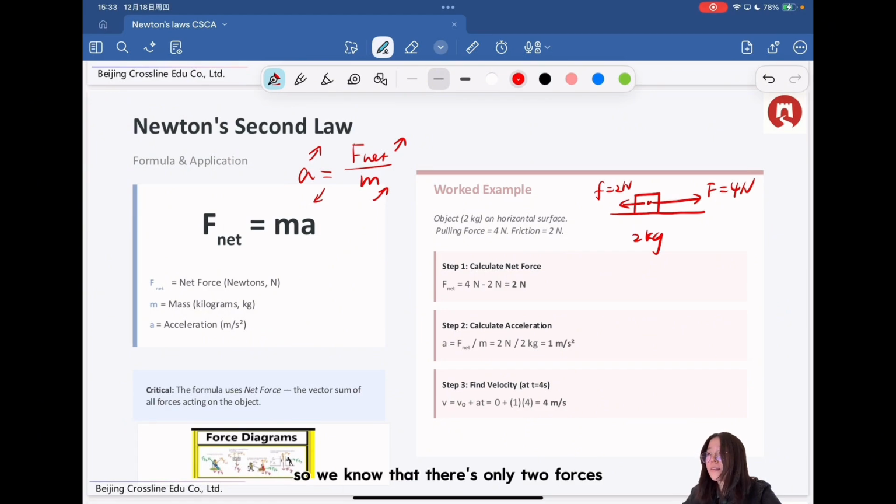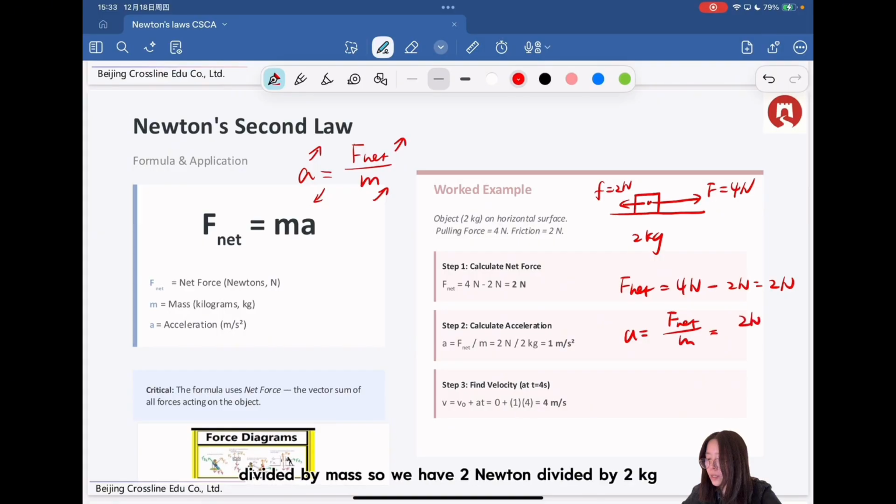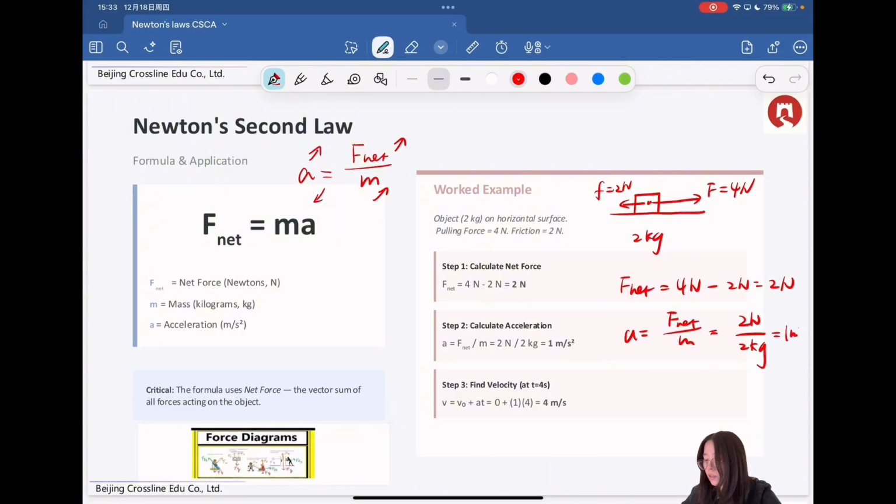We know that there are only 2 forces, but they're in opposite directions, so the net force is 4 Newtons minus 2 Newtons, so it's 2 Newtons. And acceleration equals net force divided by mass, so we have 2 Newtons divided by 2 kilograms, and we get 1 meter per second squared.